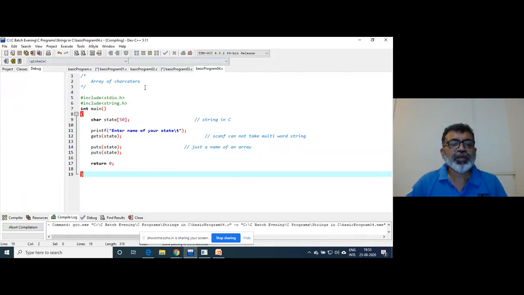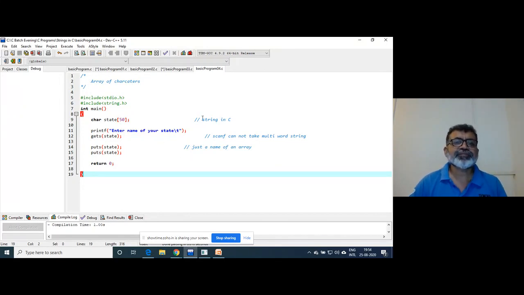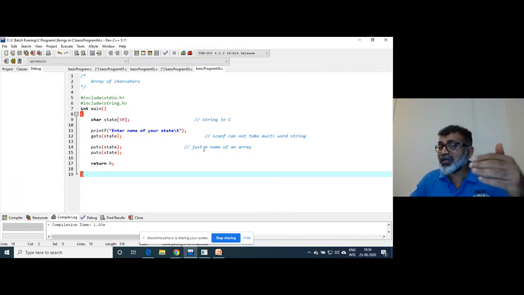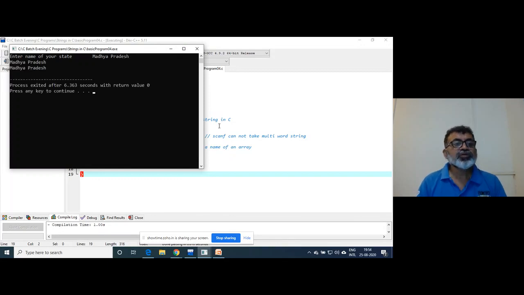The program doesn't have meaning. You will find that whichever city or state you have entered, the slash n is entered by the puts function. So it doesn't just print the string on the console or a monitor, but at the same time inserts slash n, the new line character, also called the line feed character. So if I enter, suppose, Madhya Pradesh, you see Madhya Pradesh on two separate lines.